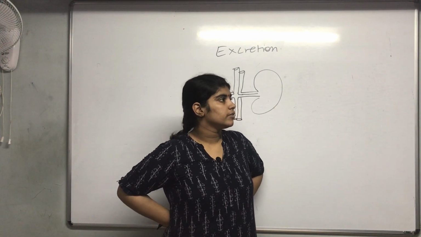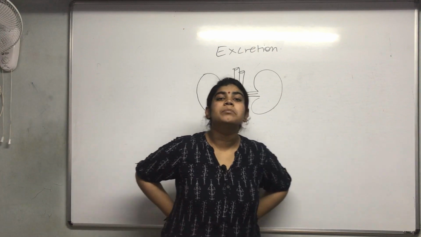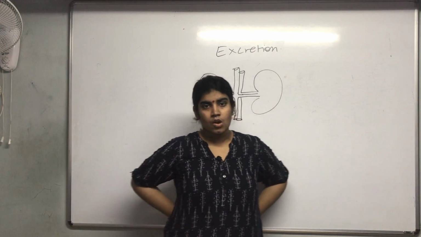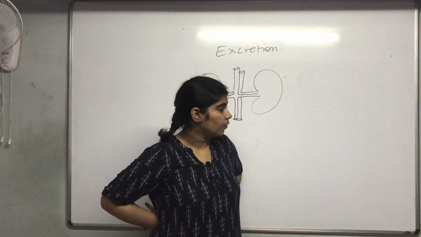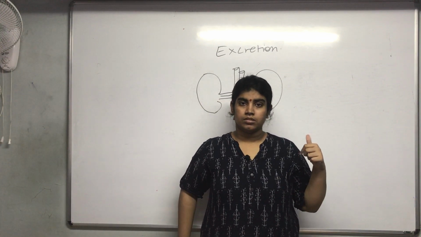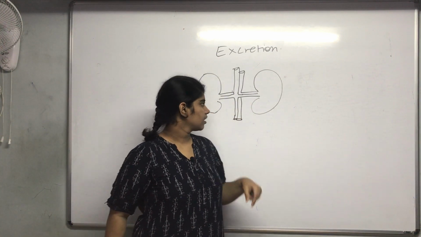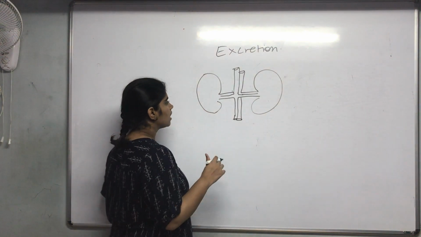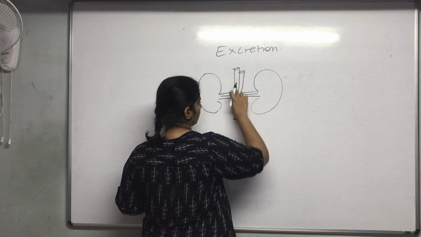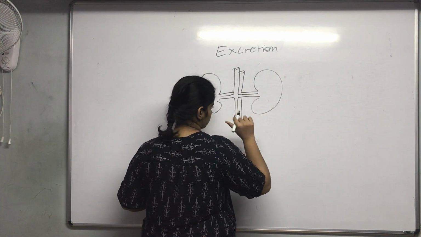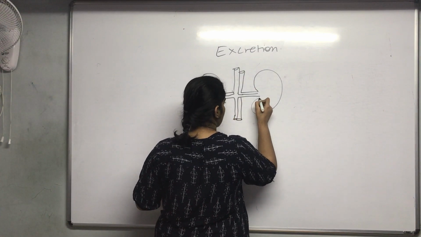They are located on either side of the backbone on the back side of your body. These kidneys have blood supply via the artery and the vein.